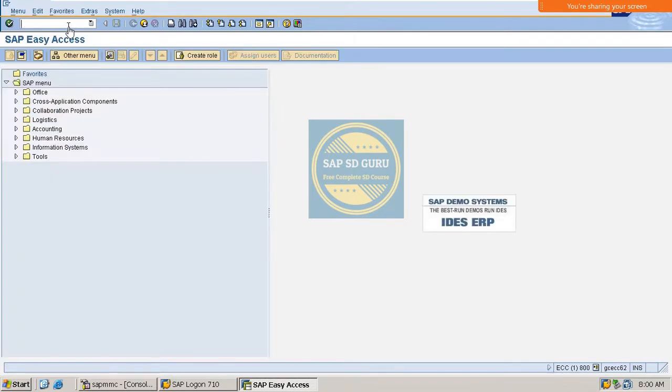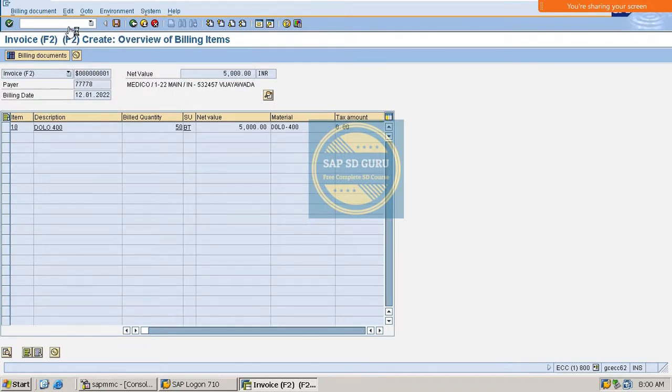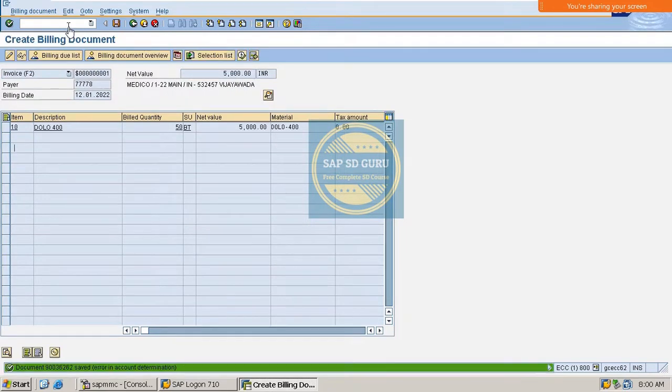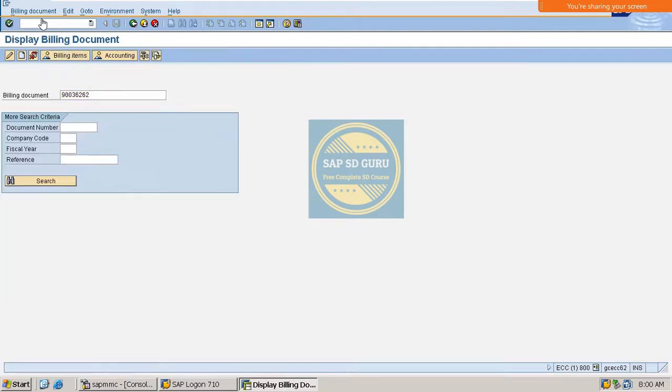So let me create the invoice. What is the transaction? VF01. See, the invoice also got created. Let us check the document flow.